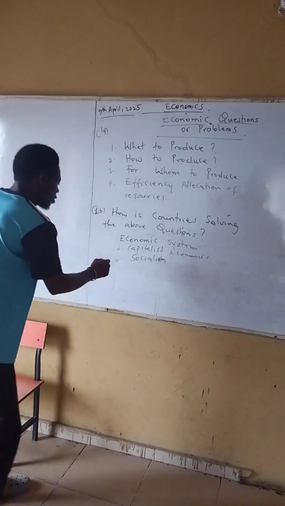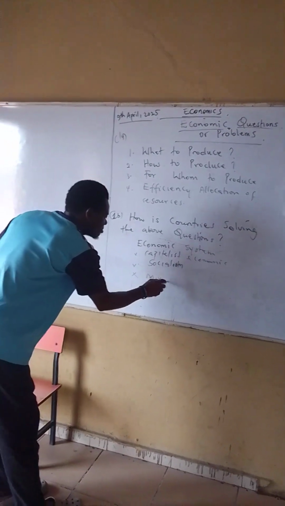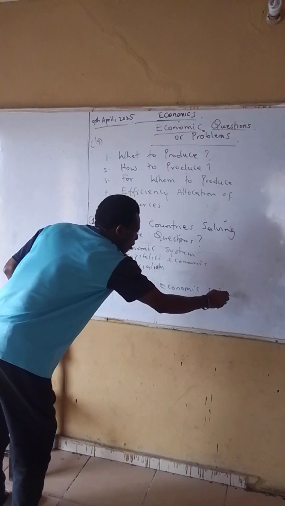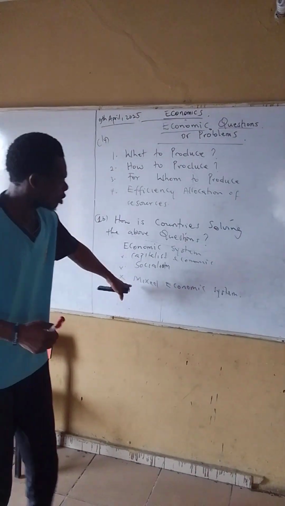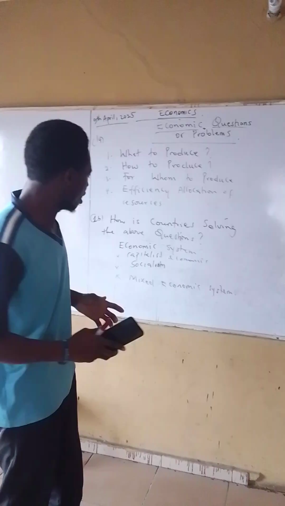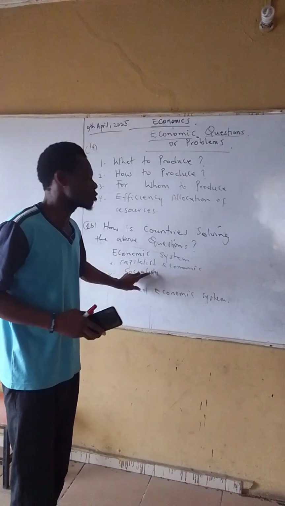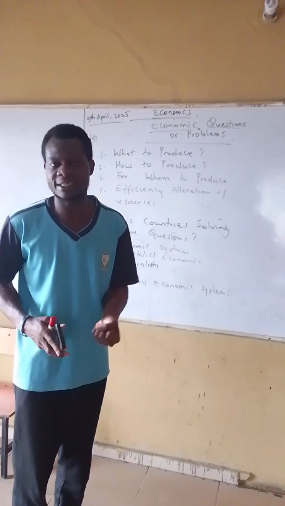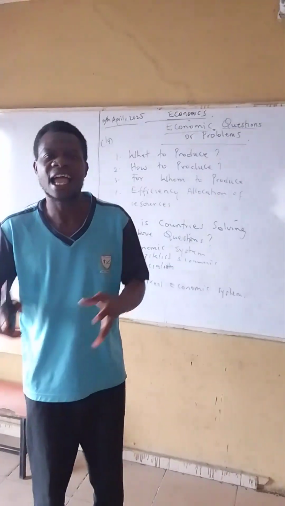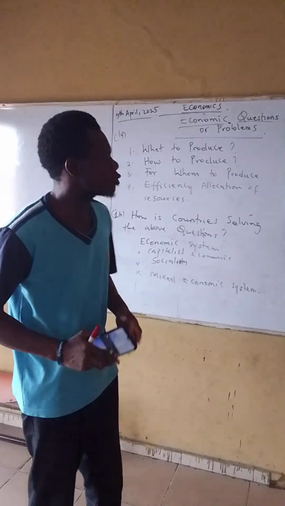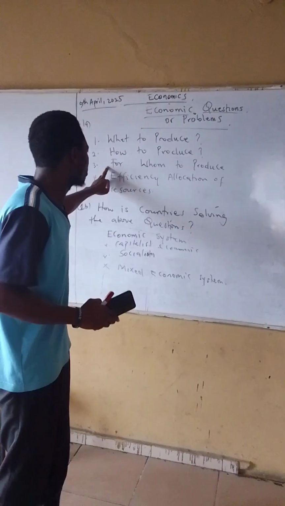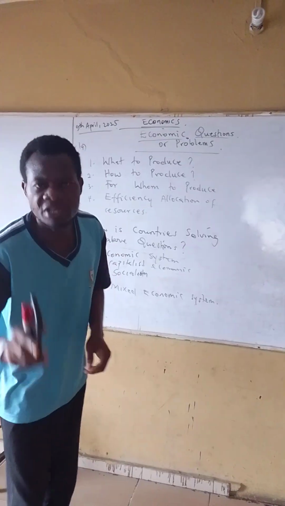The next one is the mixed economic system. Under this mixed economic system, it's talking about an economic society in which both capitalism and socialism operate. What do you mean by that? Both private individuals and government establish businesses that will give solutions or answers to the above questions of what to produce, how to produce, for whom to produce, and efficient allocation of resources.